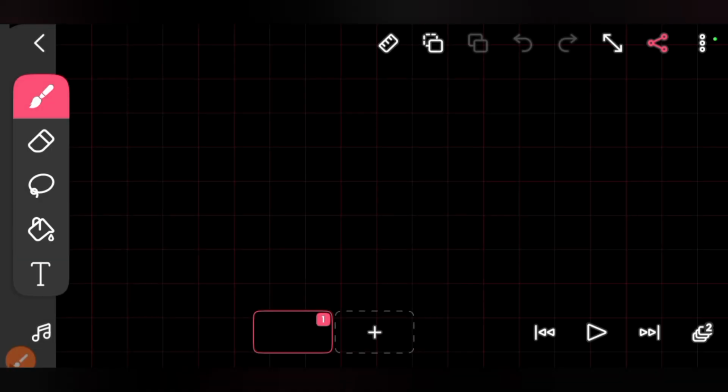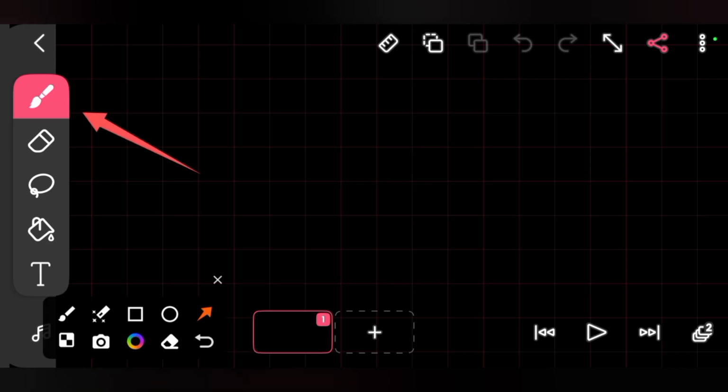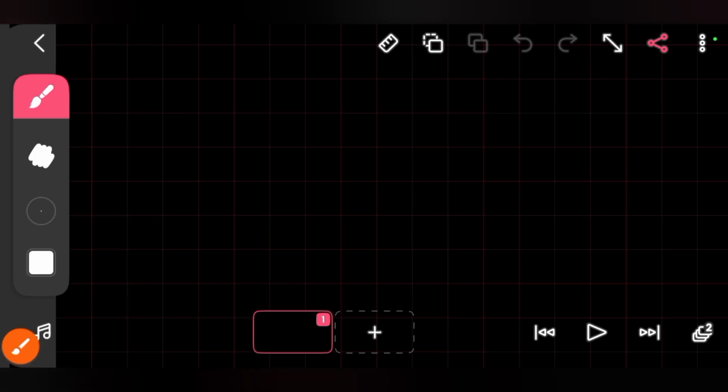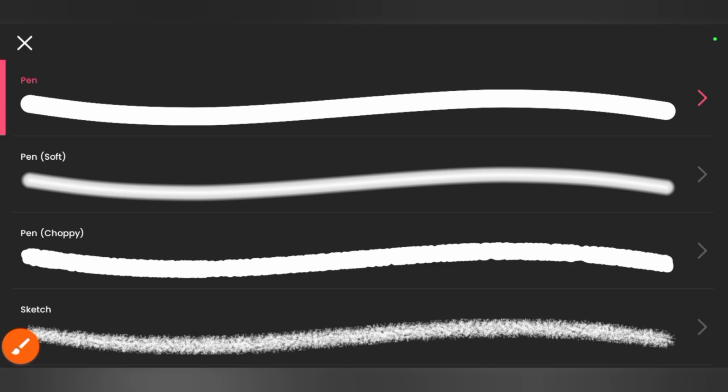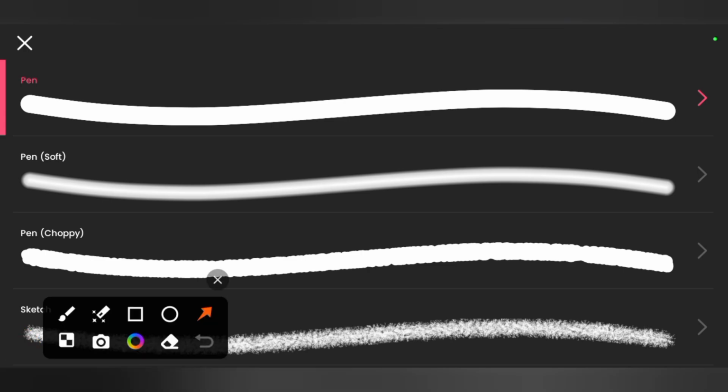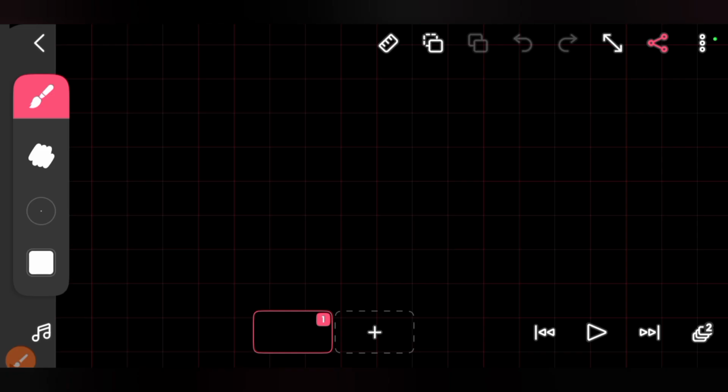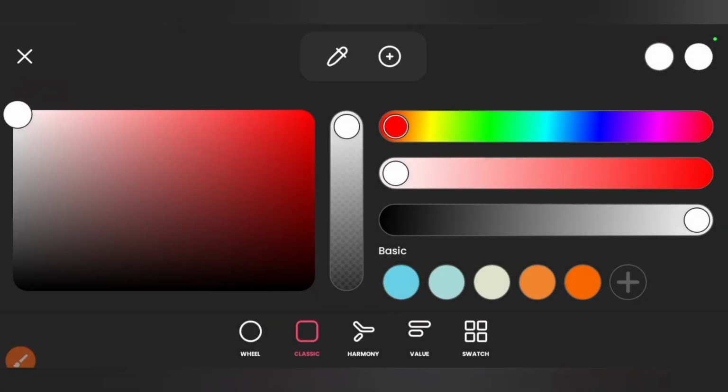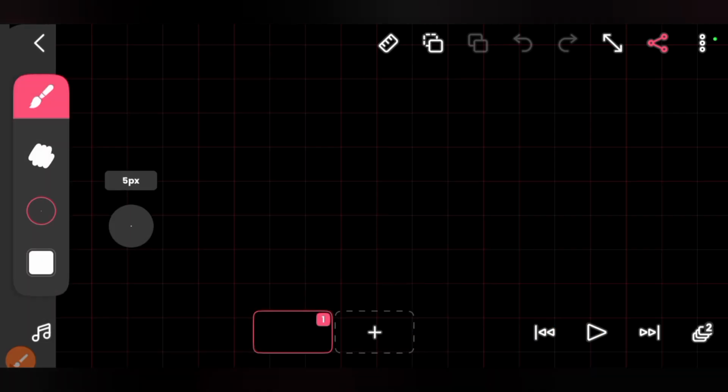You click on your brush here, and once you click on your brush, you select a pen, which is already on pen. Then we're going to select our color to white, and presently it's on white, and we're going to increase our pixel size to 8 pixels to have at least a thick line.